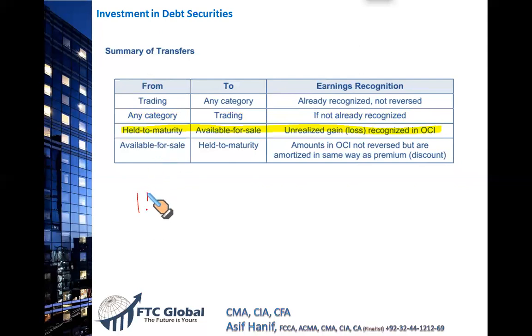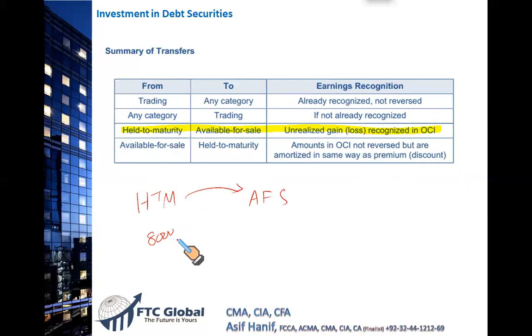Held to maturity is now being converted into available for sale. We know held to maturity bonds and preferred stock are reported at amortized cost. What is it? You will know in a separate video. I will share it in the group. And now it's being transferred to available for sale. Remember, held to maturity is reported at amortized cost, 8,000, maybe 11,000, whatever the value is.